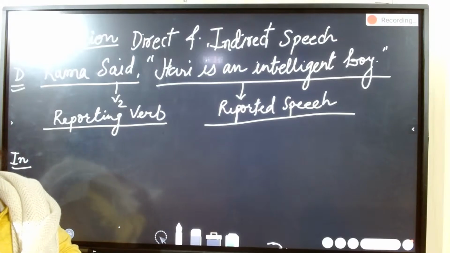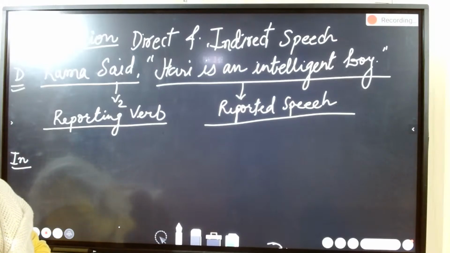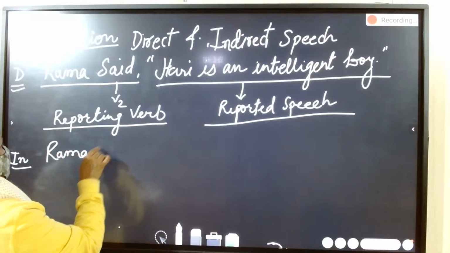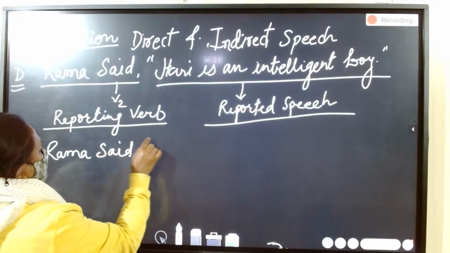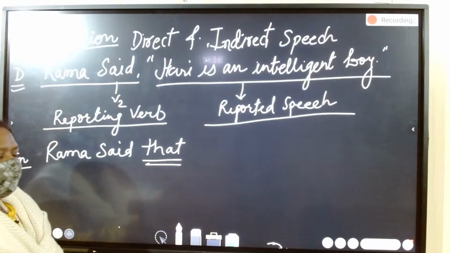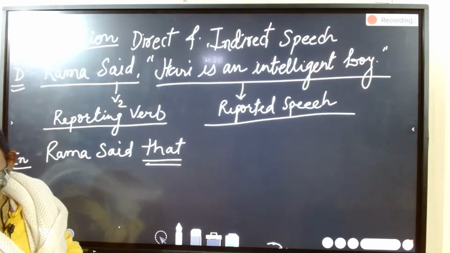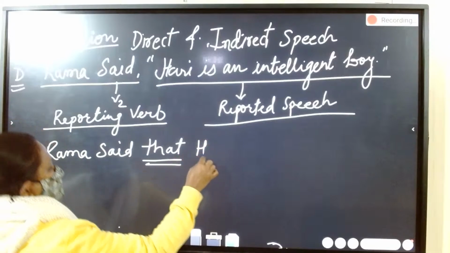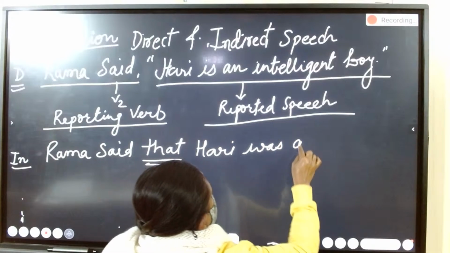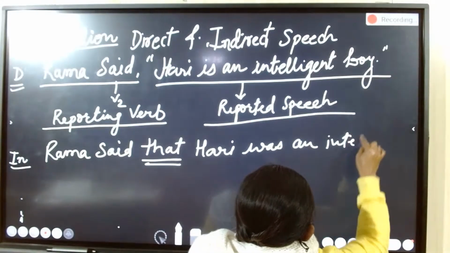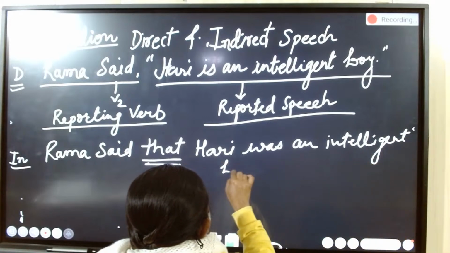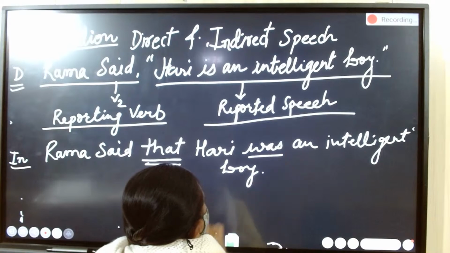This is direct speech. When you change into indirect speech, children, the reporting verb, Rama said, stays the same. In place of inverted commas, you put that, and the next part of the sentence will be changed into the respective tense. That means simple present will be changed into simple past.